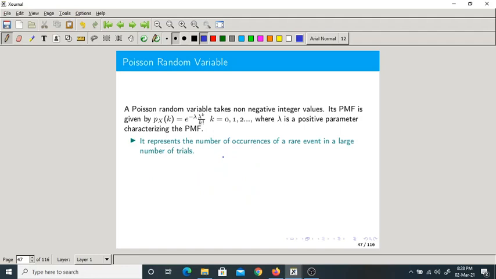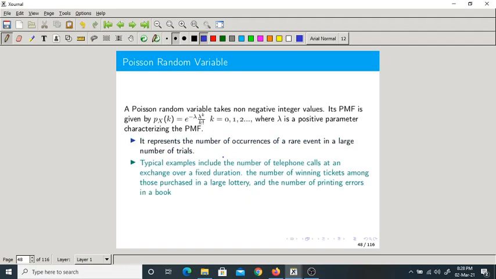Generally we use this Poisson random variable to find out the number of telephone calls over a fixed duration. So to find out how many calls are received over a fixed duration, the number of winning tickets among those purchased in a large lottery, or the number of printing errors in a textbook. To find out those kinds of things, generally we prefer the Poisson random variable.